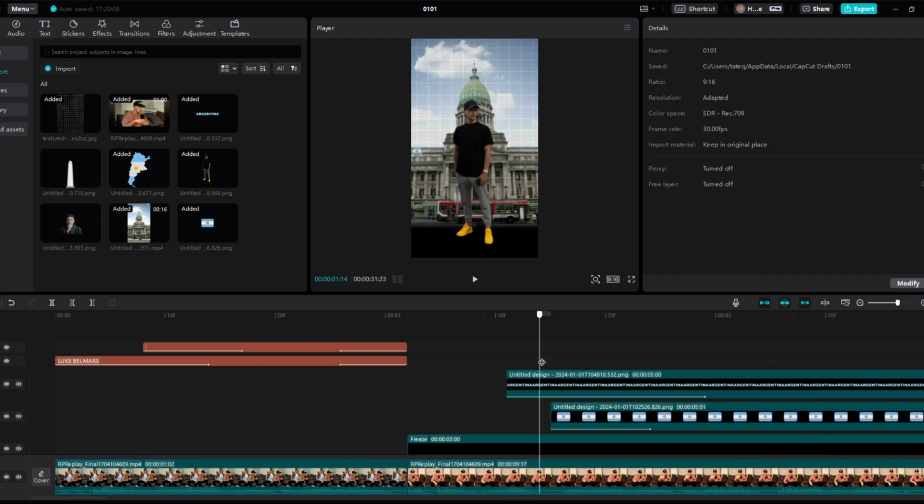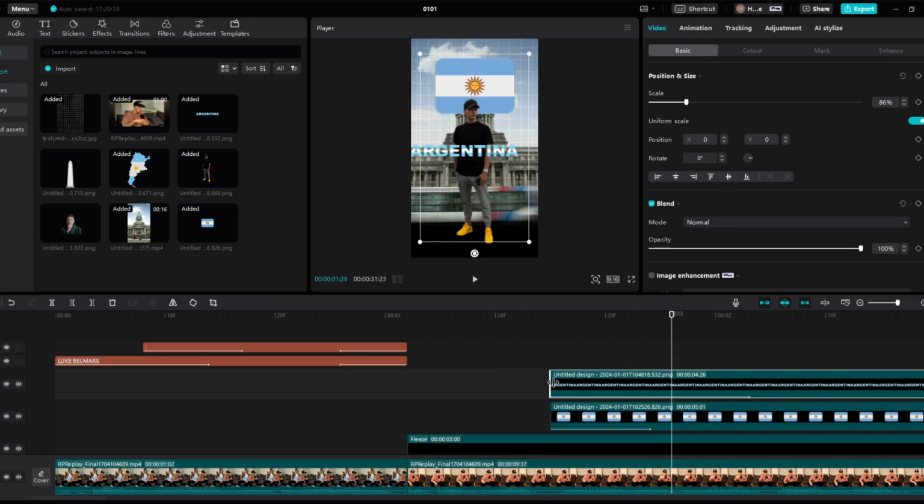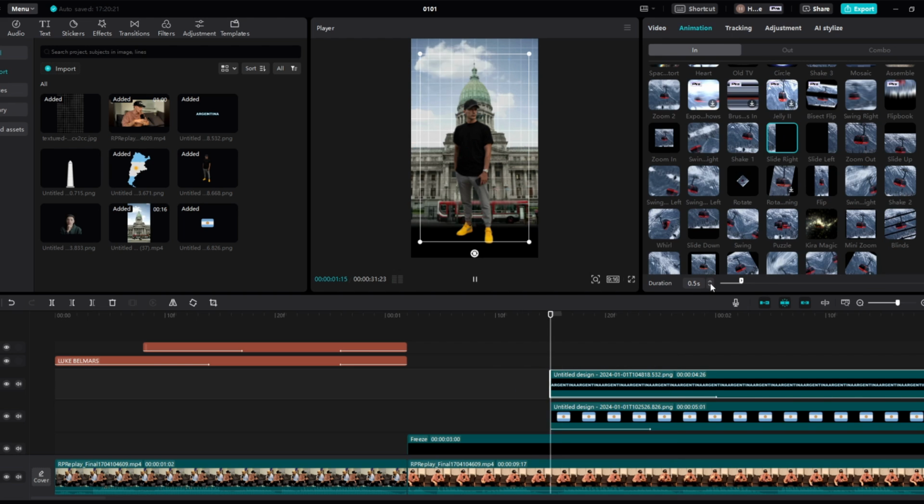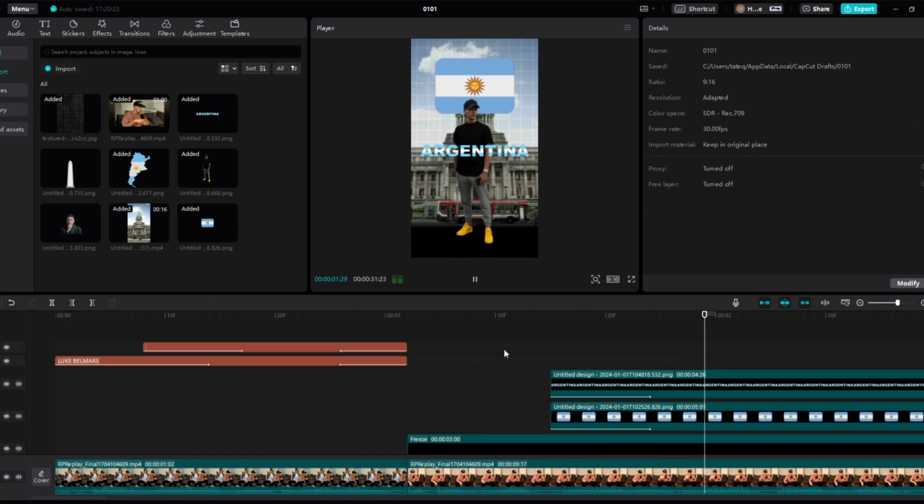Now maybe just to make things look a little bit better, because it doesn't look the best right now, we actually are going to have this the same speed as this. So if we have a look at it now. Grew up in Argentina.